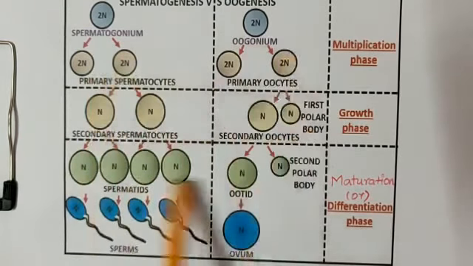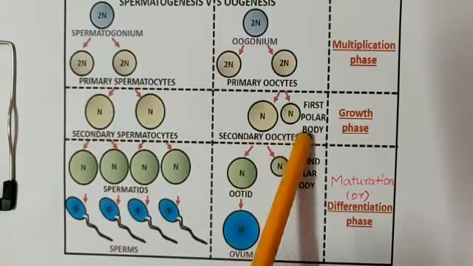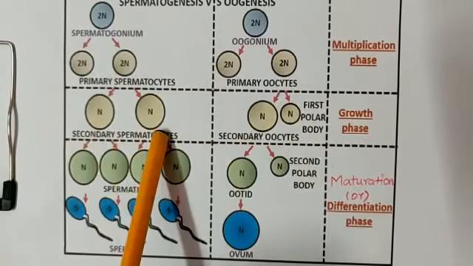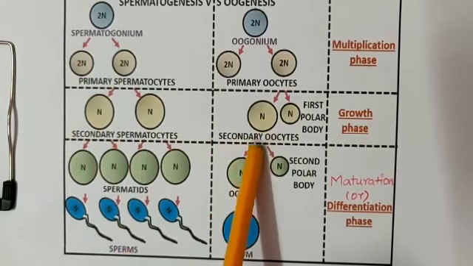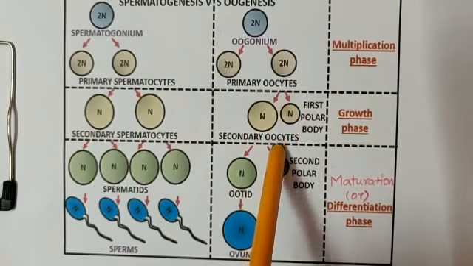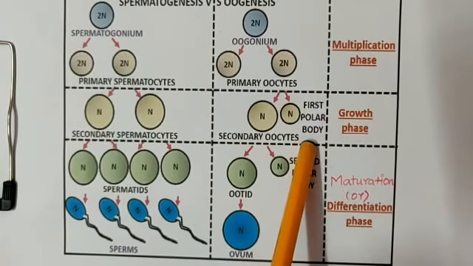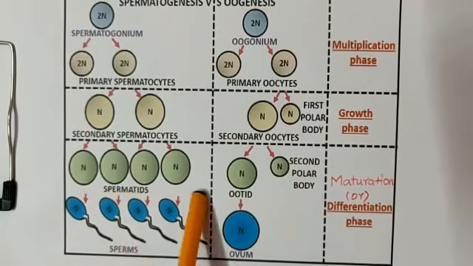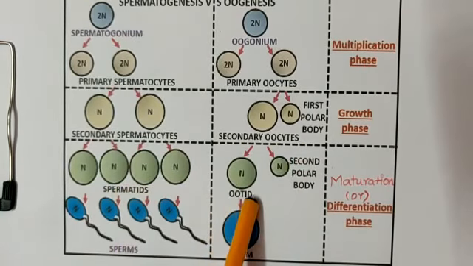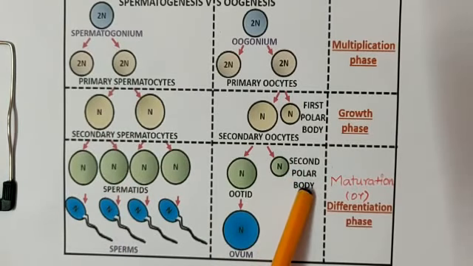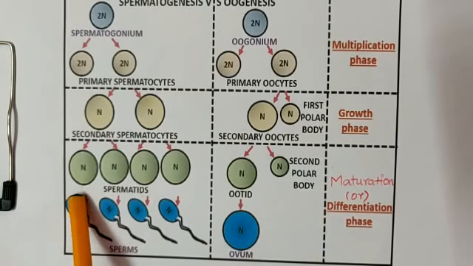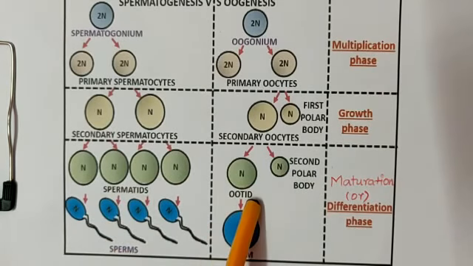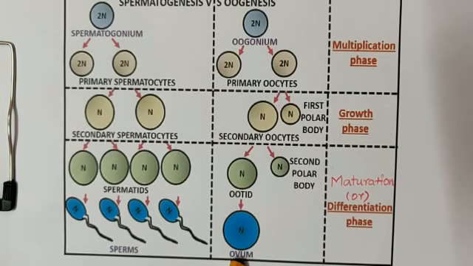You see the difference in this. The cells are all equal in size in spermatogenesis, whereas in oogenesis there is a very big cell and a very small cell; the polar body is very small. All the spermatids are equal in size, whereas the ootid is very big and the second polar body is very small. Then the spermatids get converted into sperms and the ootid gets converted to ovum. Okay children, thank you.